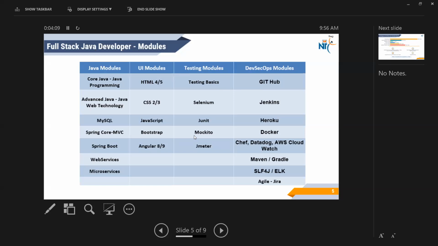UI modules means how effectively you can design your web page, like HTML, CSS, JavaScript, Bootstrap, Angular. And after that, testing, DevOps. Guys, right now in the market, DevOps has a very crucial role. Trust me on this. What is the use of these DevOps?